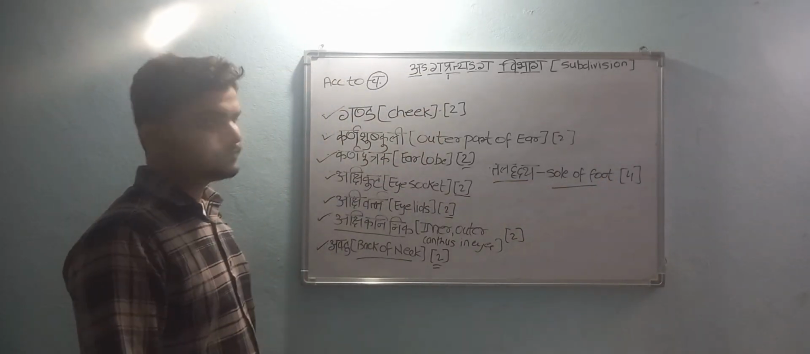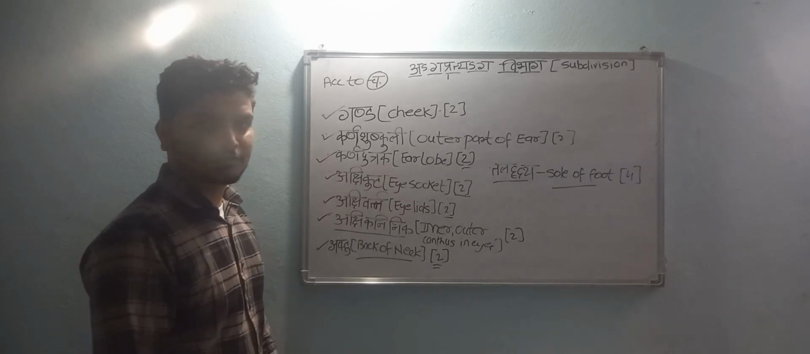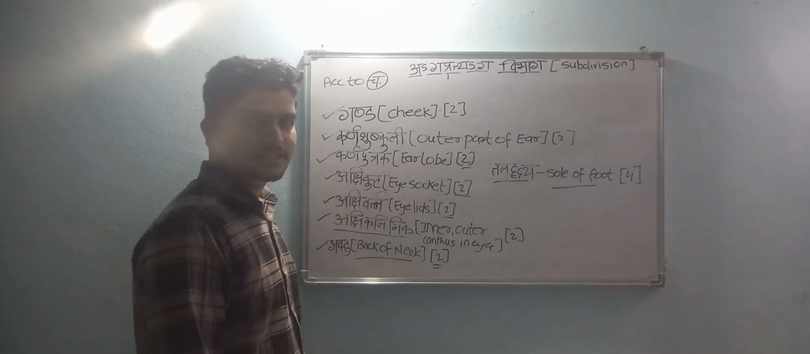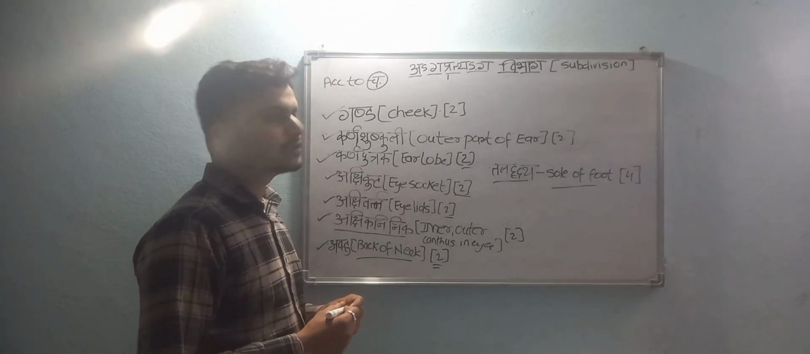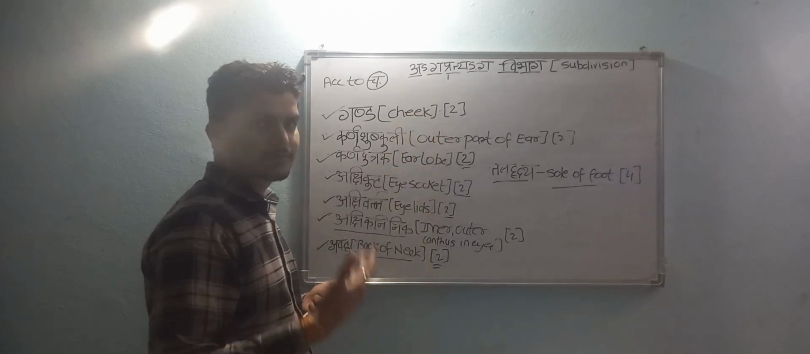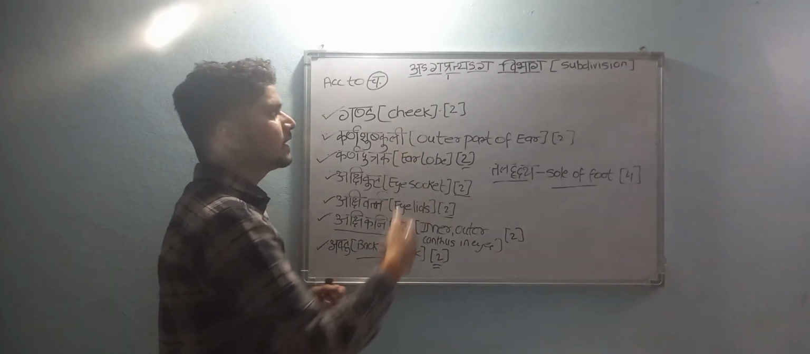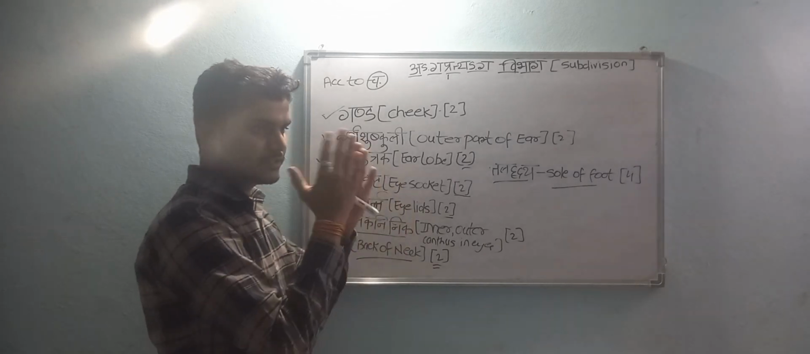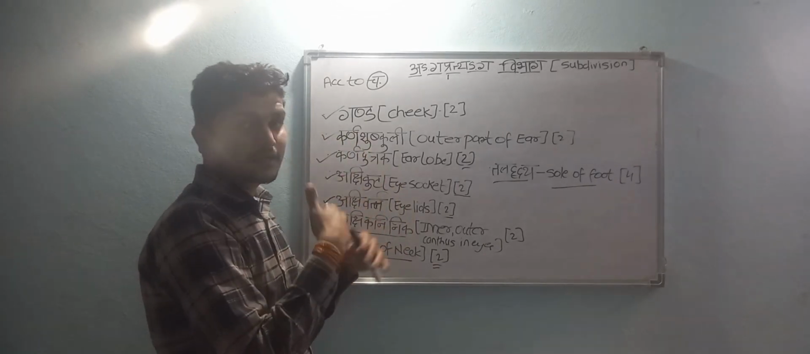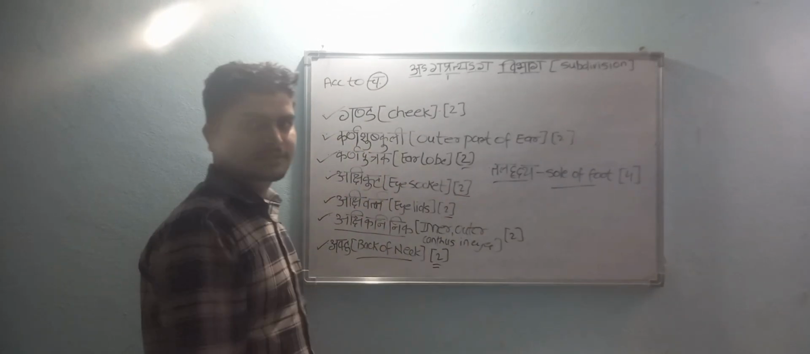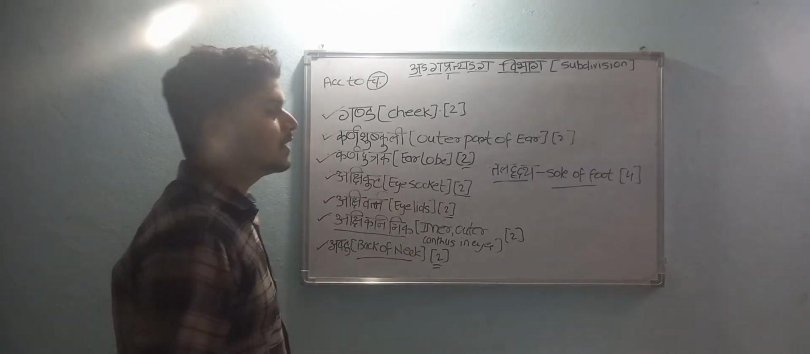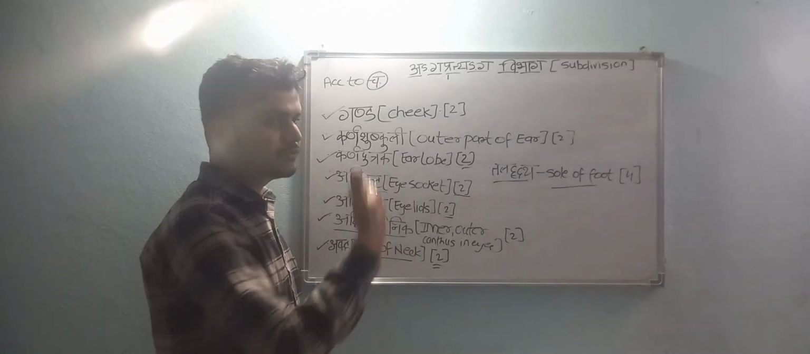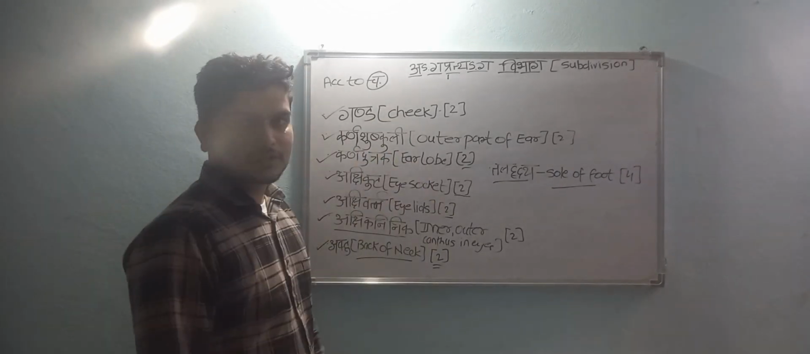So these are the Anga Pratyanga Vibhaga according to Acharya Charaka and Acharya Shushruta. Anga is the division of the human body or Sharira, and Anga Pratyanga means further subdivision. So this is about Anga Pratyanga Vibhaga according to Acharya Charaka and according to Shushruta.